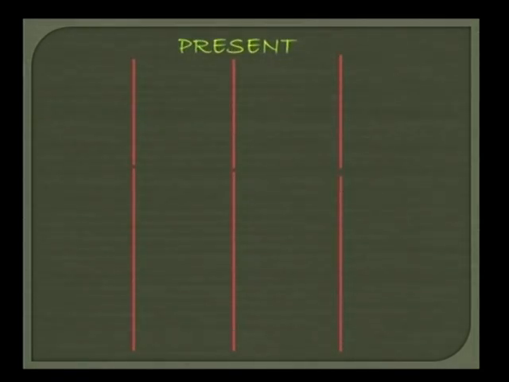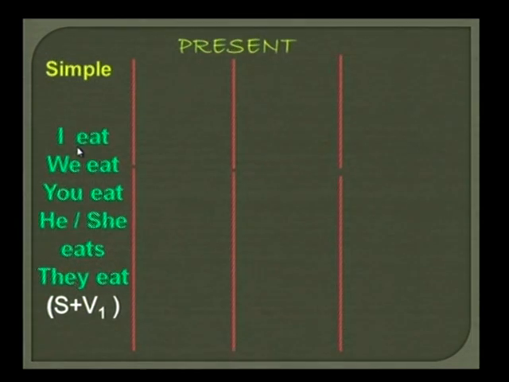So friends, now let us discuss present tense. I have already told you that present tense, past tense and future tense have four aspects. Now let us discuss those aspects. In present tense, first the simple present. Here you can read: I eat, we eat, you eat, he or she eats, they eat.